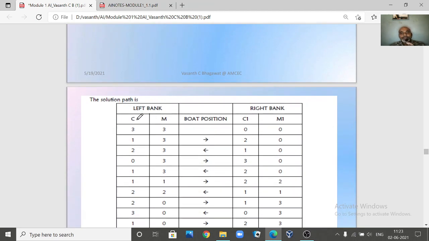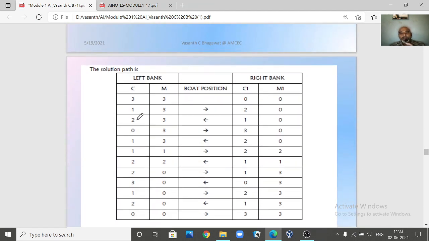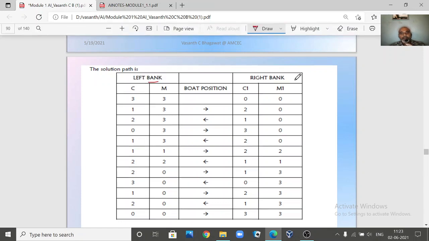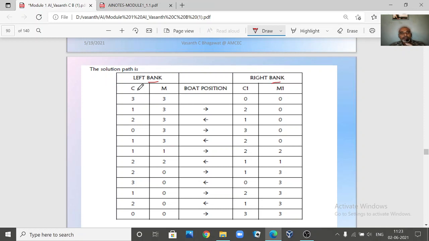Now, with these rules defined, if you try to solve the problem, this is how we are going to solve it. Initially this is the left side of our bank and this is the right side of our bank. The total number of cannibals is 3 initially, and the total number of missionaries is 3. On the right side the number of cannibals is 0 and the number of missionaries is 0. This is our initial condition.